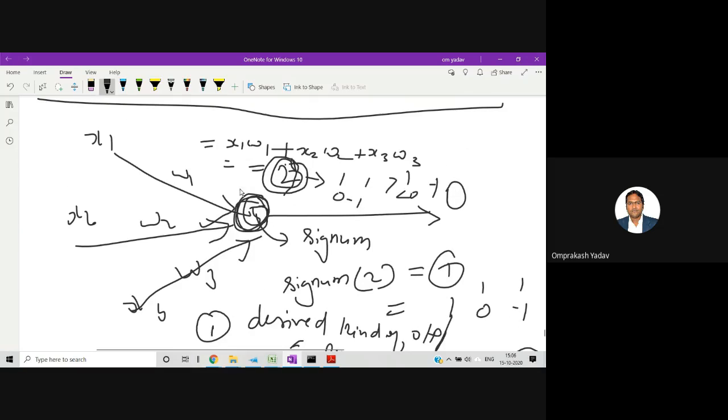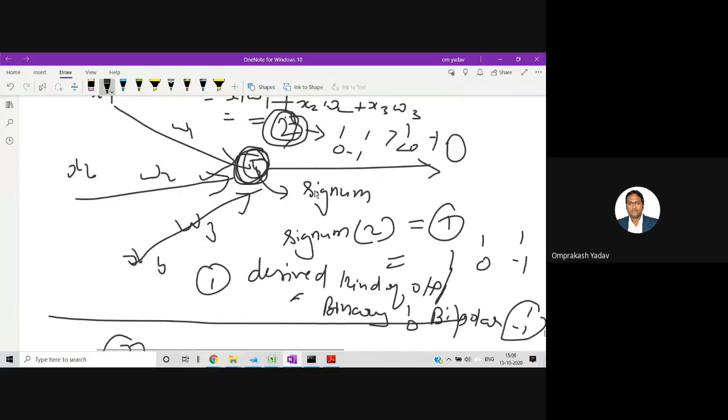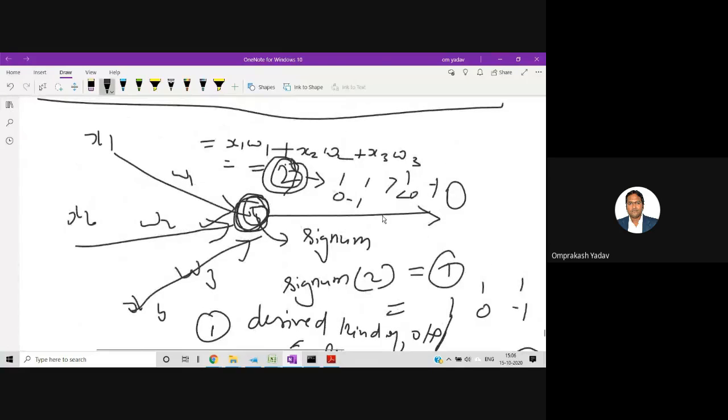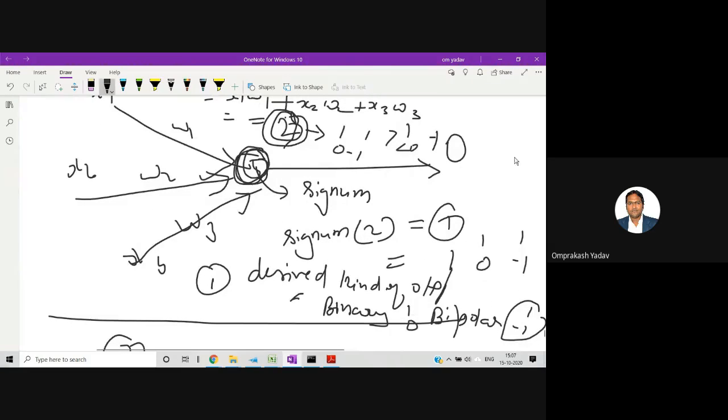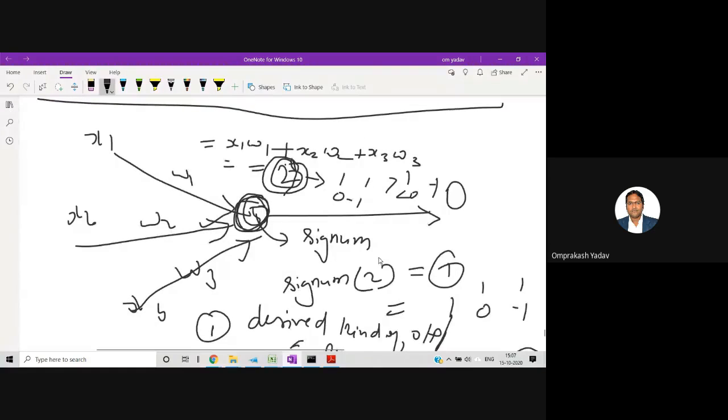Second thing, it may convert one type of input to some other kind of desired output. Third thing, we are limiting our inputs to only one or two kinds of output. That may also be possible. Depending on the threshold, we may decide that we should get only this kind of output. For example, we may have a range also. If the output is about 2, then we may get 1. If the output is between, let's say, 0 and 1.9, we will get 0. If the output is below 0, we will get -1. In that way also we can decide our threshold logic, and then we can get the output.